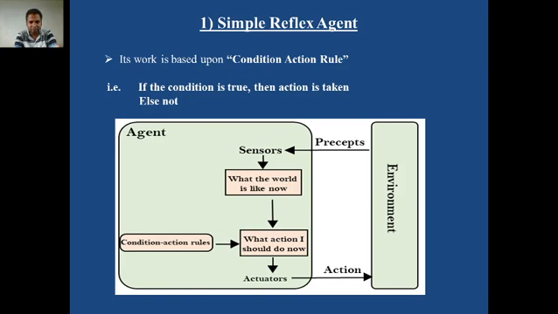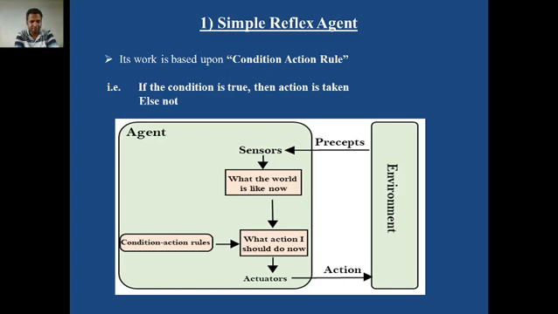Then the arrow goes to what action I should do now. It depends on the condition action rule. If the condition is met, then take the action. If the condition is not met, then do not take the action. And in this particular course of action, there is no need of history, no need of previous percepts or previous sensor measurements.